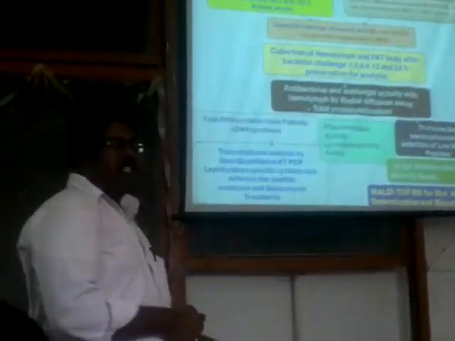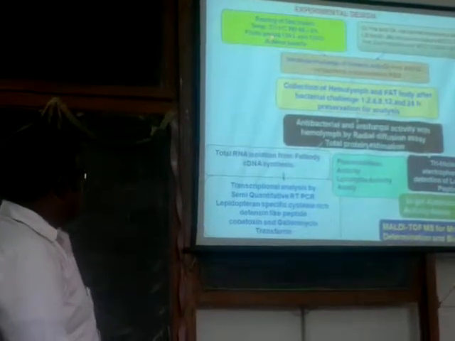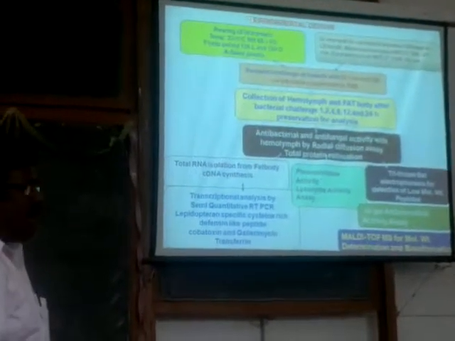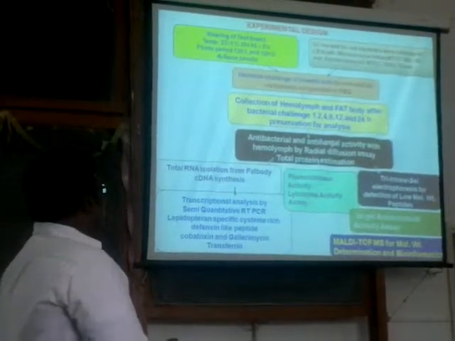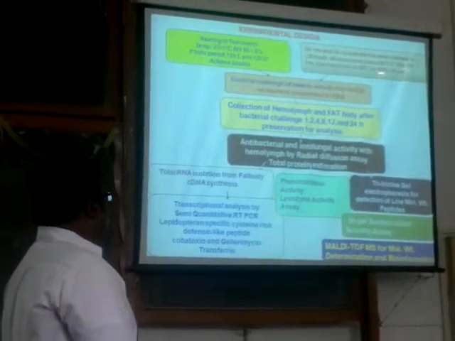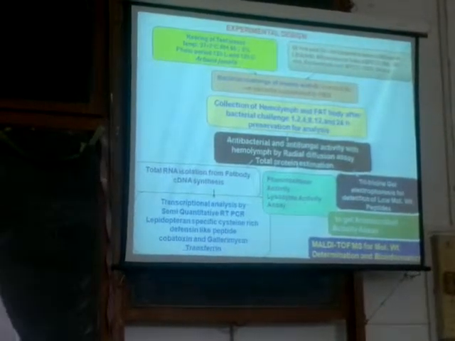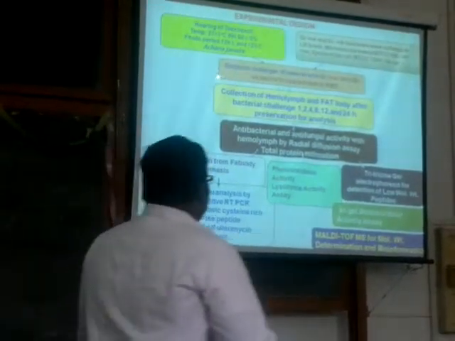The experimental design adopted for the work is that we reared the insect in our laboratory at 27 ± 1 degree centigrade with a relative humidity of 65 percent, with 12 hours of light and 12 hours of dark. The microorganisms were procured from the MTCC: the gram-positive bacteria, Bacillus, and the gram-negative bacteria, E. coli, procured from the MTCC Chandigarh, and they have been maintained according to the data sheet provided, in LB broth and LB agar.